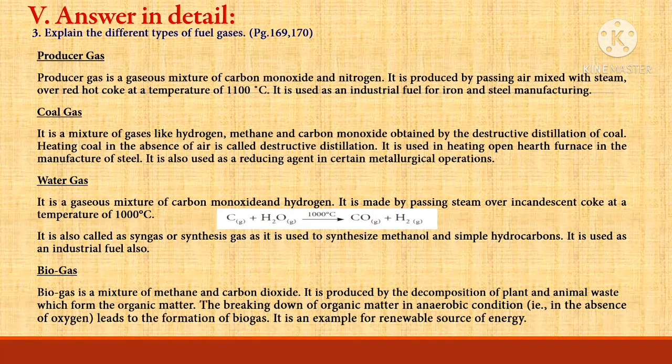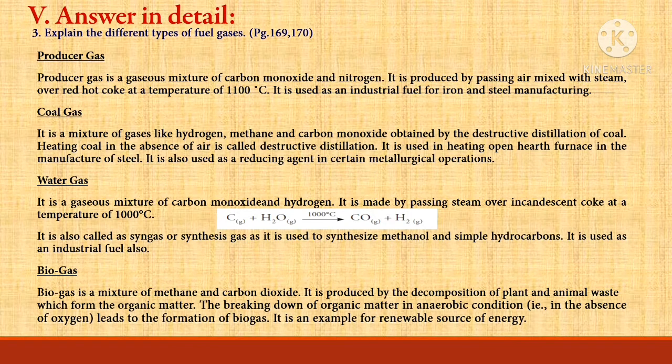Water gas. It is a gaseous mixture of carbon monoxide and hydrogen. It is made by passing steam over incandescent coke at a temperature of 1000 degrees Celsius. Carbon plus water at temperature 1000 degrees Celsius produces carbon monoxide and hydrogen. Water gas is also called as syngas or synthesis gas as it is used to synthesize methanol and simple hydrocarbons. It is used as an industrial fuel also.